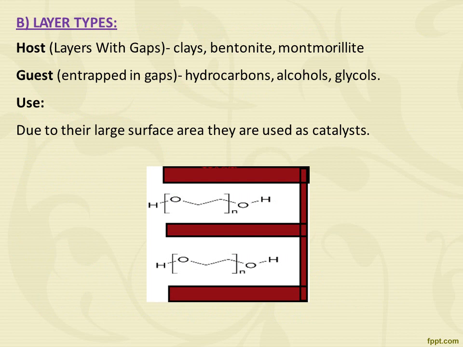The second one is layer types, in which the host layer is a clay like bentonite and montmorillonite. The guest is entrapped in the gaps: hydrocarbons, alcohols, glycols. The use of layer types is due to their large surface area. They are used as catalysts.